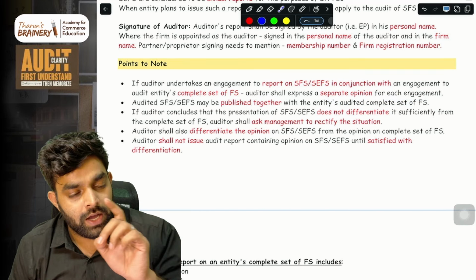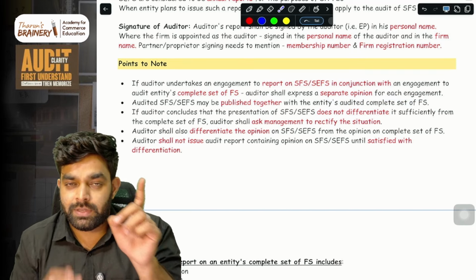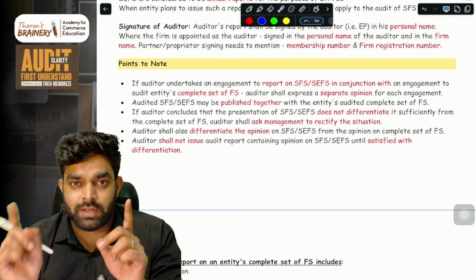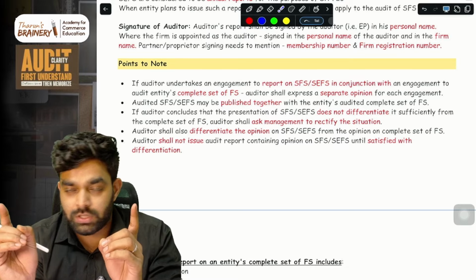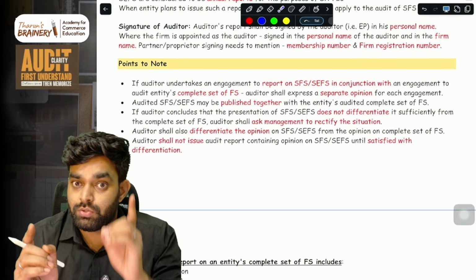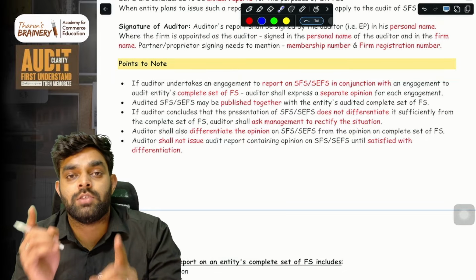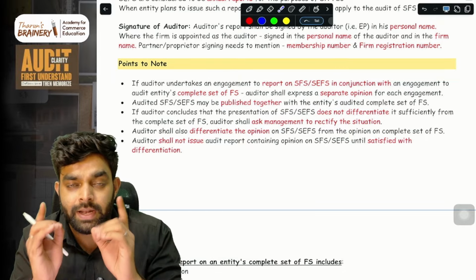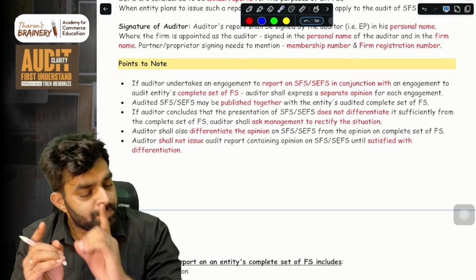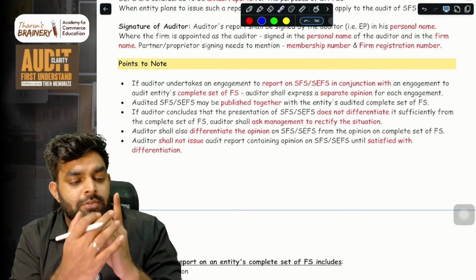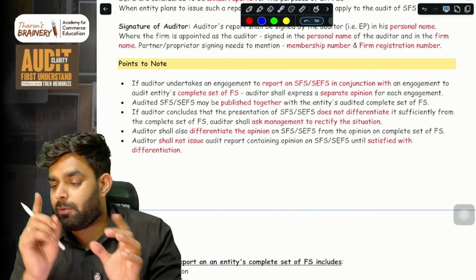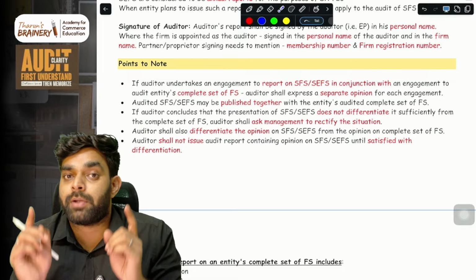I am auditing the complete set of financial statements, and at the same time I am auditing SFS or SCFS. I have to issue a separate opinion for each of these, because they are separate engagements.